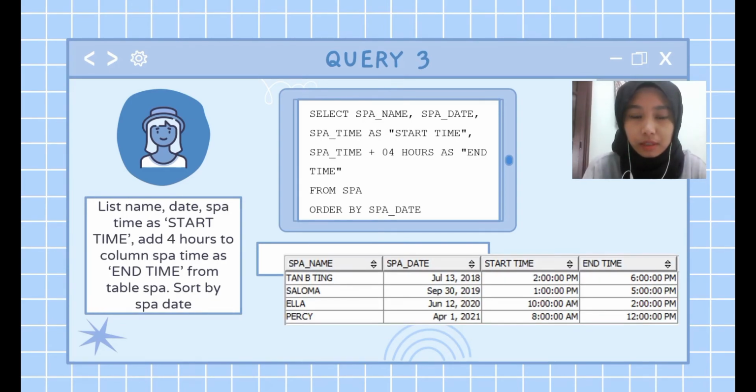The next query is to list names, date, spa time, and start time. Add 4 hours to column spa time as the end time from table spa, ordered by spa date. So we should write the SQL like that. We add the 4 hours to the spa time as end time and order by spa time. So we have the output like that.